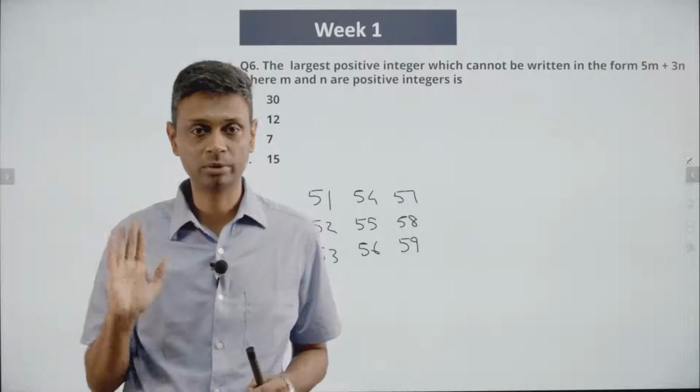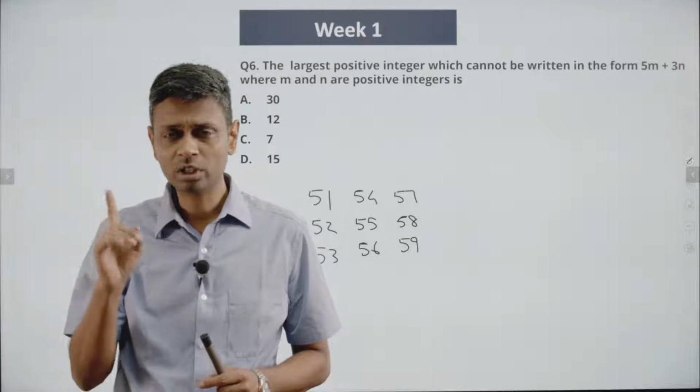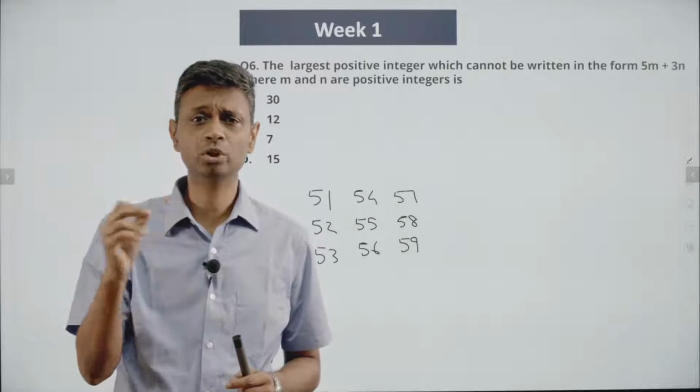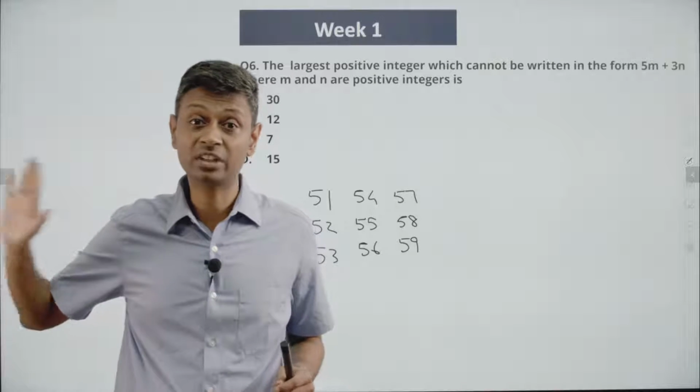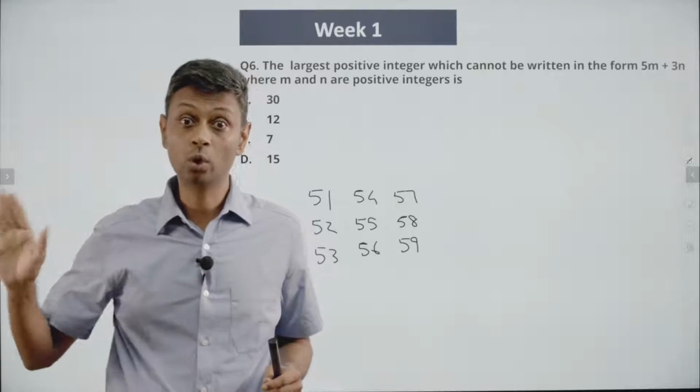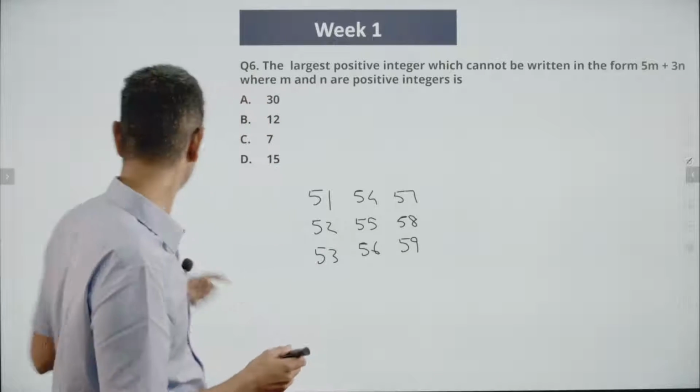So, whenever you are cracking this, the first idea to remember, if any one number is possible, that number plus 3 is possible. Second thing to think about, the moment you have 3 consecutive integers, you are through. Everything else after that is possible. Right? Now, let's look at the sequence we did have.